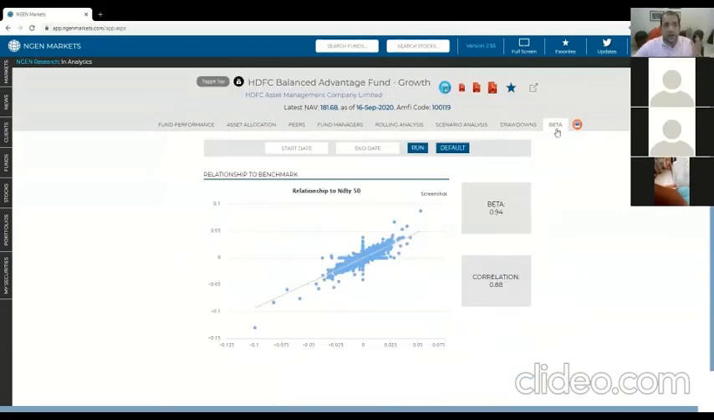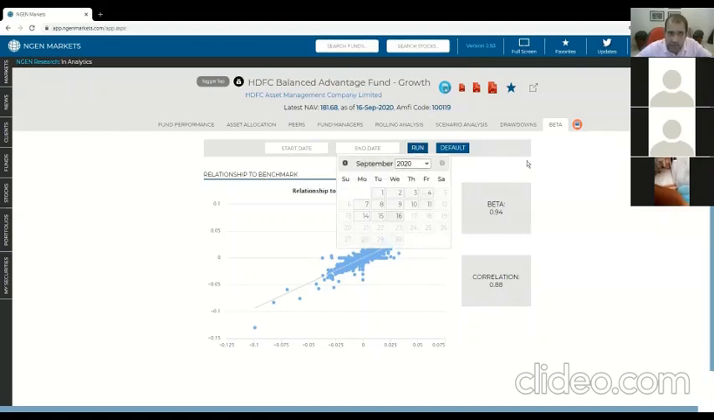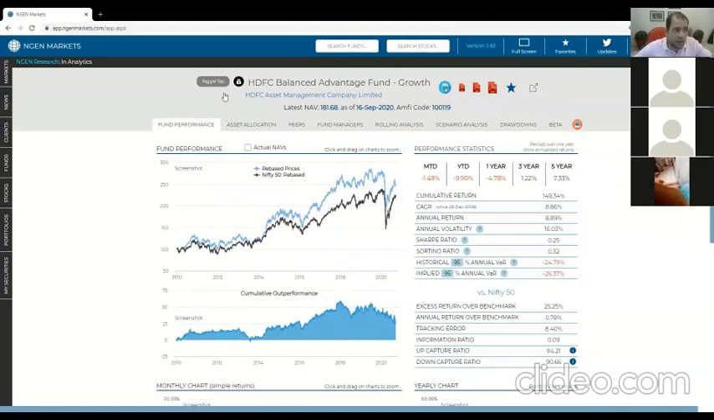And finally, beta correlation. So this is pretty straightforward. You can see the relationship to the benchmark that you've chosen. You can also see a scatter plot. Now here you can see the beta correlation are both quite high, and therefore you see a concentrated scatter plot across a straight line. And you can change the start and end date of this analysis and just simply hit run, and it will just do it immediately for you. So that's a very quick run through to our analytics.